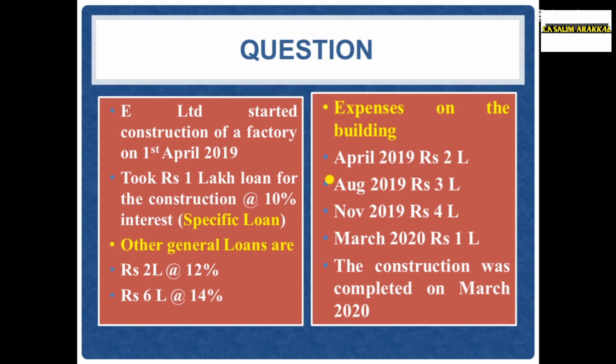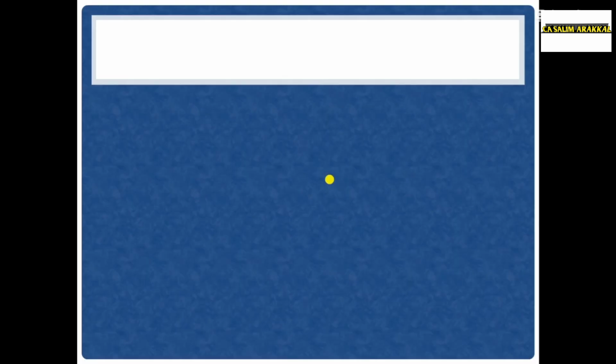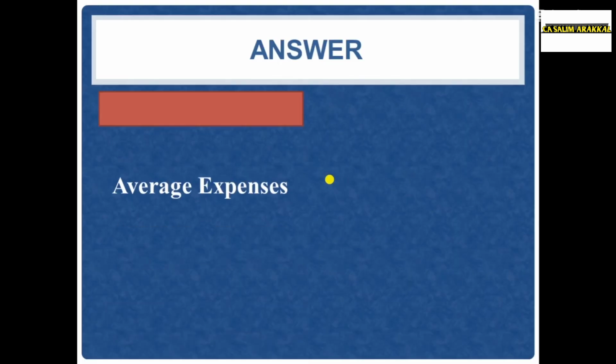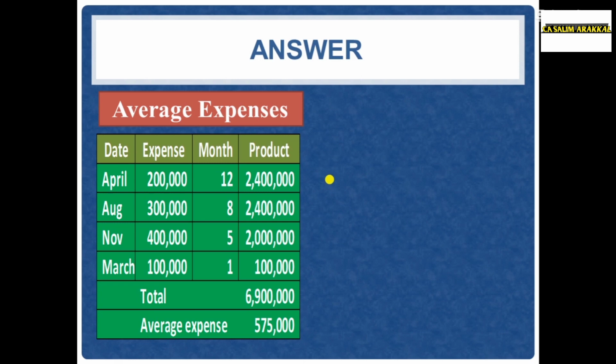Therefore, we should compute the number of months it was utilized: 12 months, that is April 1 to March 31st, 12 months, August 1 to March 31st, 8 months, November 1 to March 31st, 5 months, March 1 to March 31st, 1 month. Our objective is to compute the average expenses.